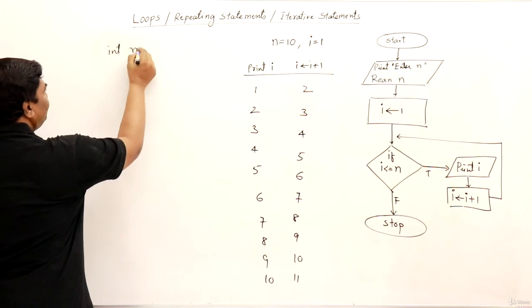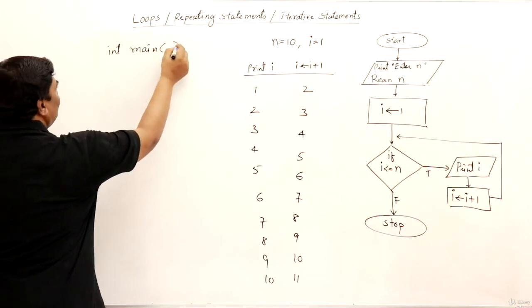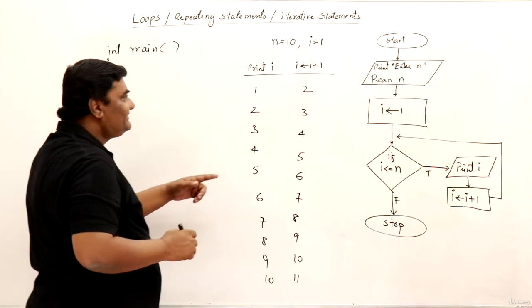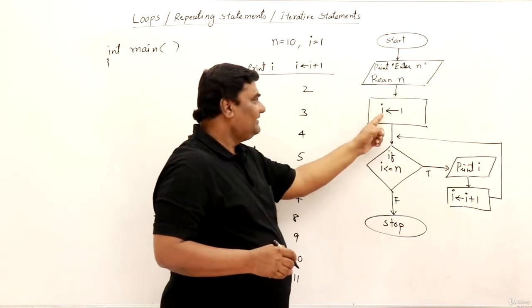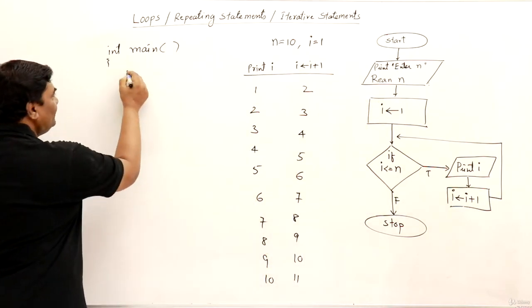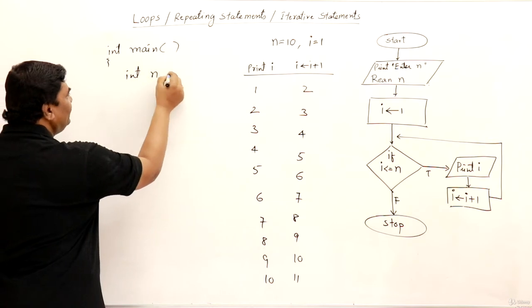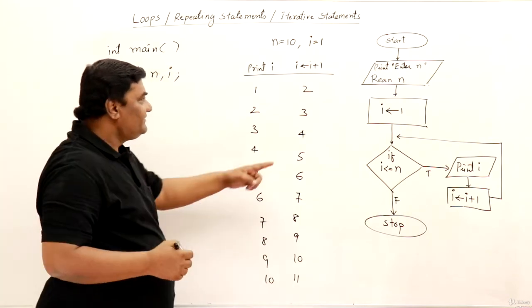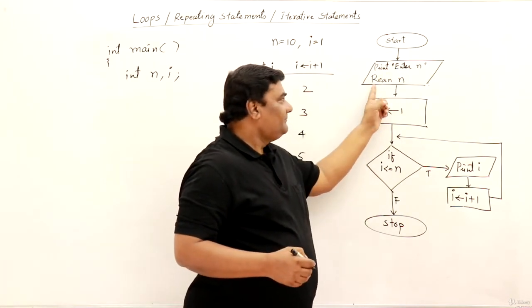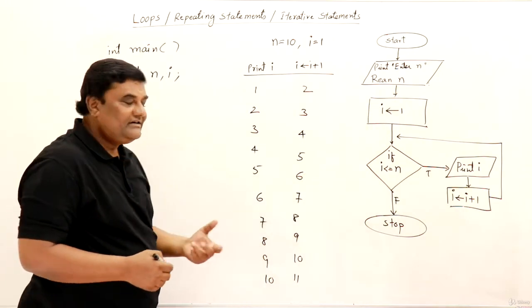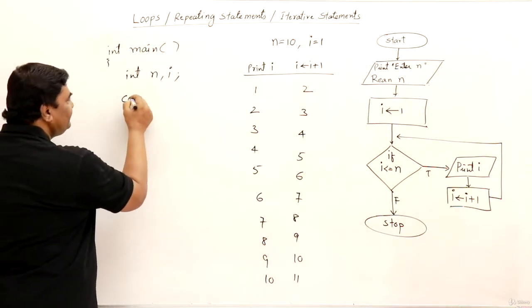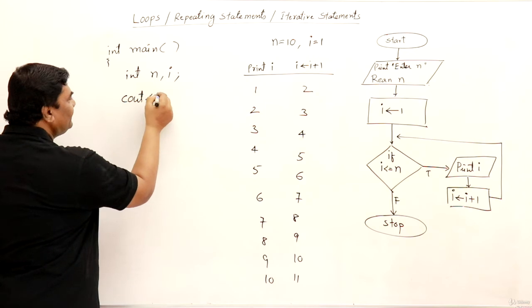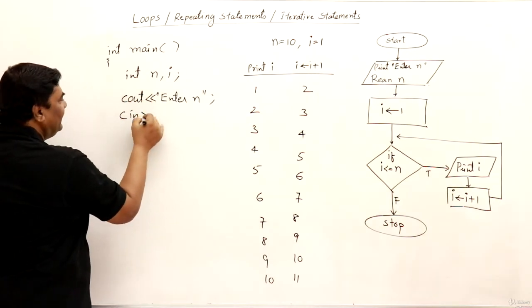So int main. Now inside this, I need some variables. What are those? n and i. So I will declare those as integer type. Now what is the first thing? Enter a number and read a number. So cout, enter number, then cin n.